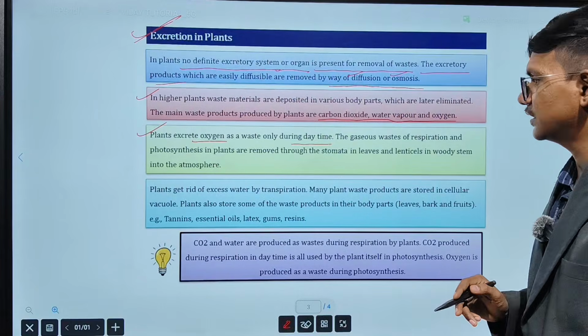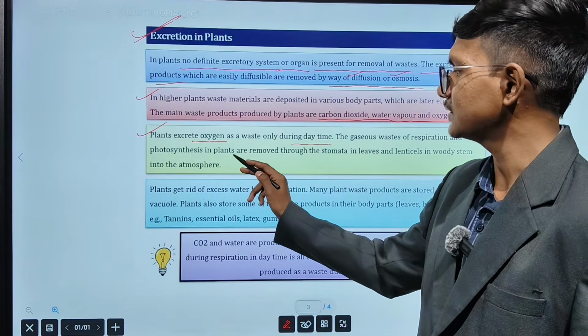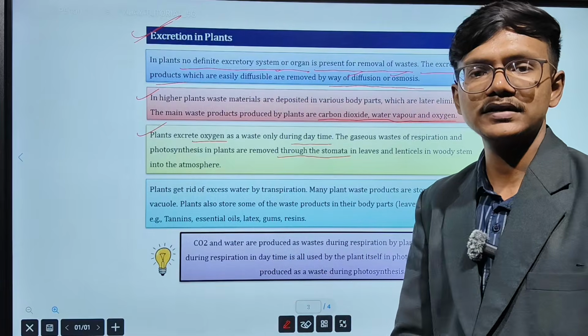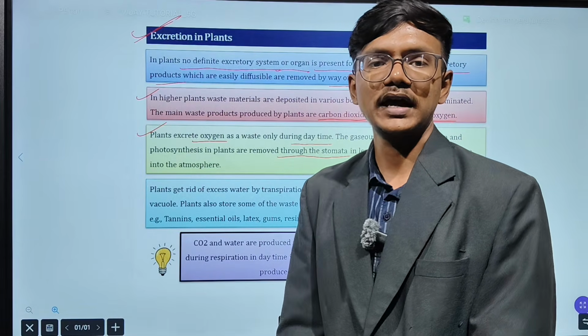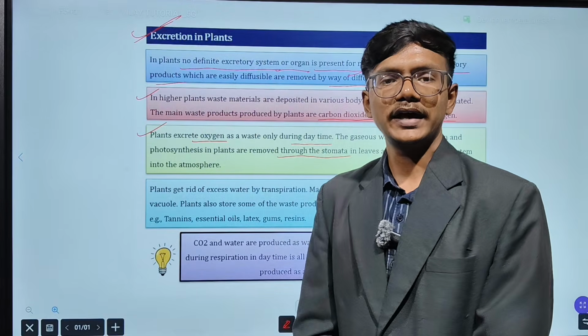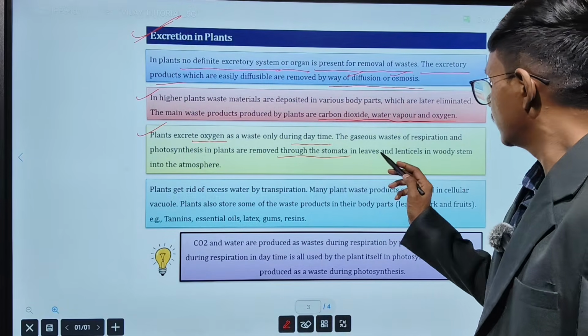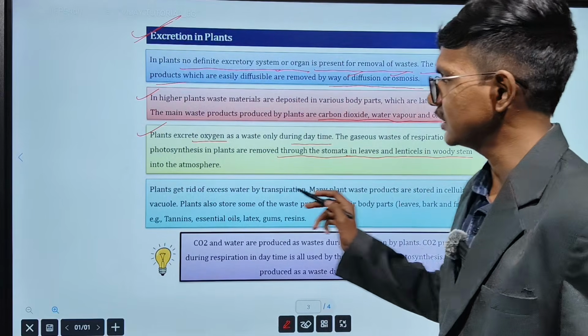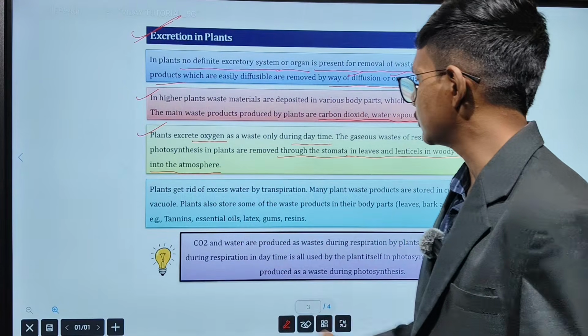The gaseous waste of respiration and photosynthesis in plants is removed through the stomata. In the plant, the stomata is responsible for gaseous exchange, and it helps in the removal of excretory waste present in the leaves, and through the lenticels in woody stems into the atmosphere.